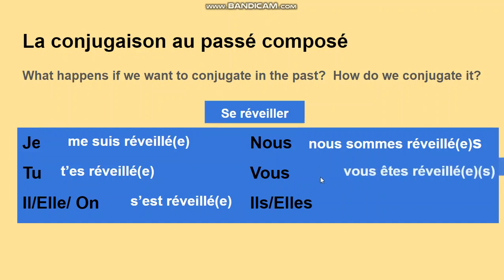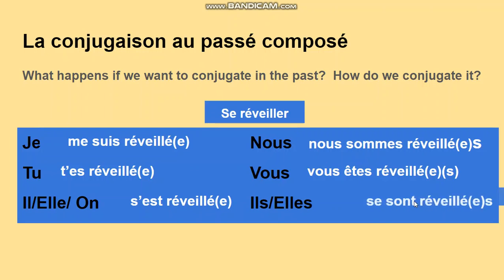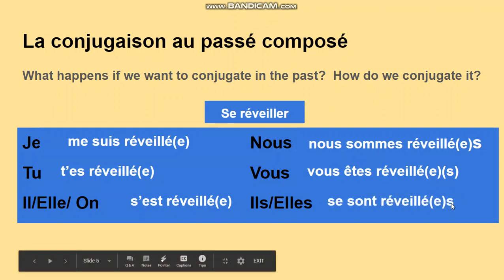Okay, so vous vous êtes réveillé. Notice I have an optional S because if I'm talking to you formal, and I'm talking to one person, I might have that, but I might not, I don't need that if I'm just talking to one person. If I'm talking about a group of people or to a group of people, then yes, I would need to add that S there. All right, so ils se sont réveillés. Notice again, this is not an optional S. Okay, they woke up.